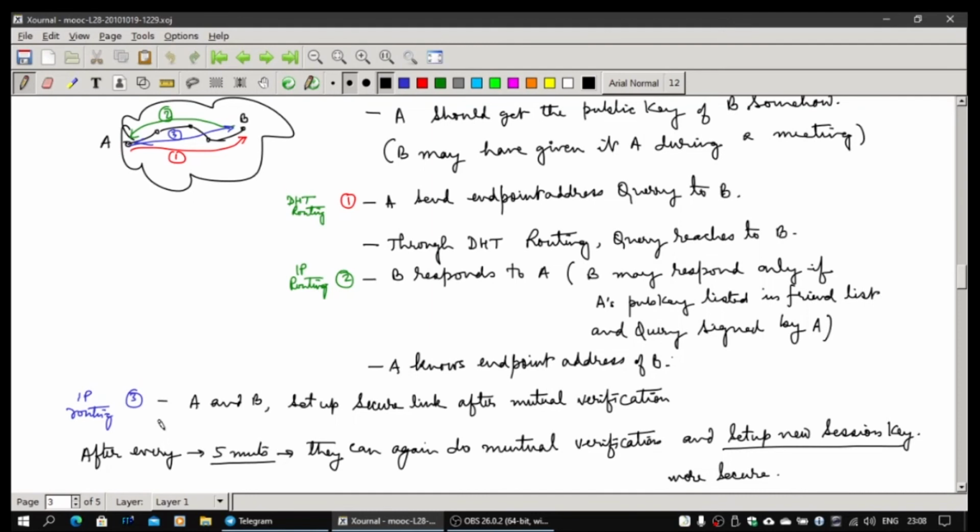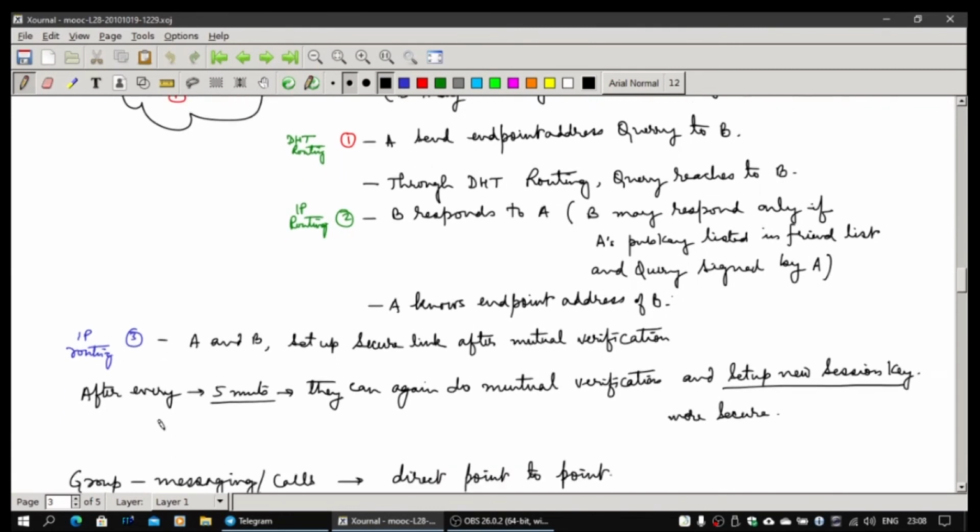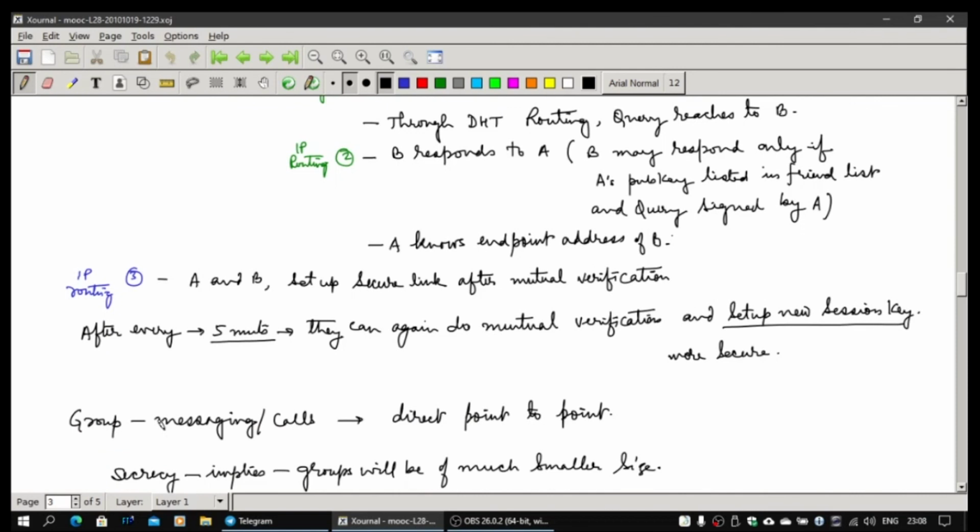Okay, and they can make it encrypted, and it is actually encrypted, and the key can be modified every 5 minutes, say. 5 minutes is a pretty small time. By the time you do traffic analysis and find out the symmetric key, the key would have changed. What happens is you are working with the older key, and at the same time you do another mutual verification and set up a new session key. So basically two new random numbers are exchanged, and then you signal each other to switch over to the new key, and the communication changes to the new key. That's how the key management protocol keeps on happening.